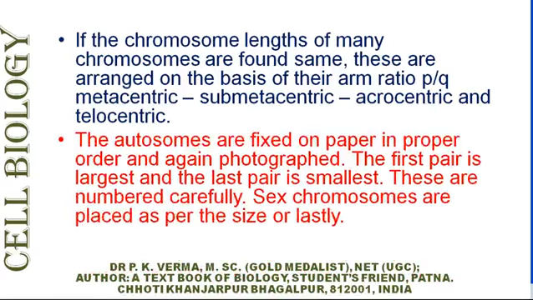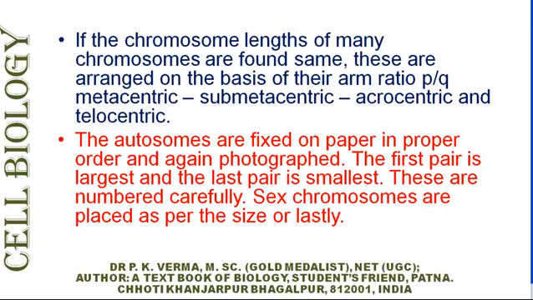The autosomes are fixed on the paper in proper order and again photographed. The first pair is largest and the last pair is smallest. This arrangement is a standard pattern.